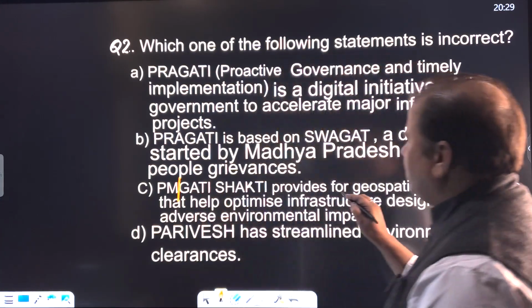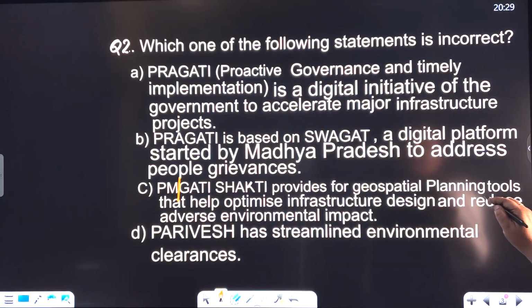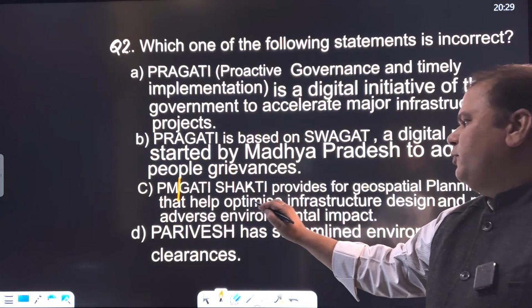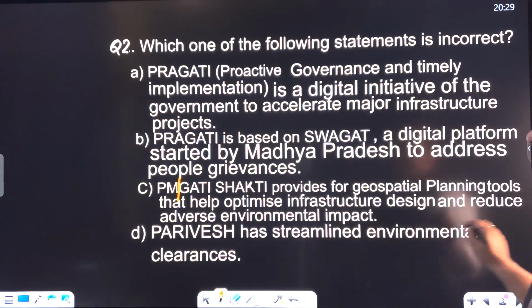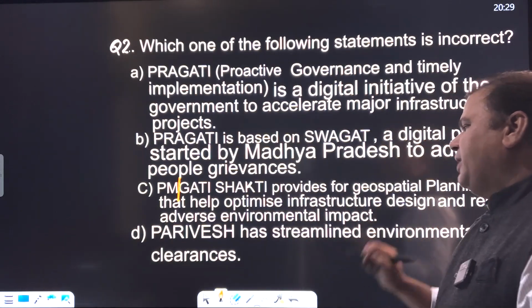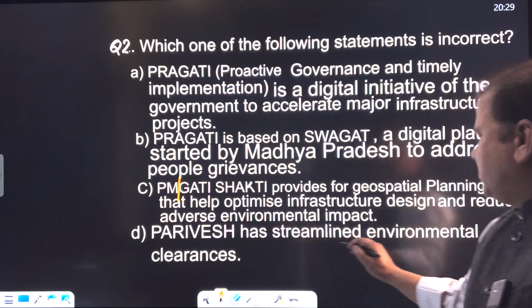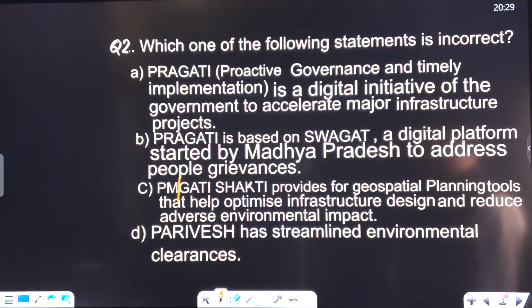PM Gati Shakti provides geospatial planning tools that help optimize infrastructure design and reduce adverse environmental impact. And Parivesh has streamlined environmental clearance. So, which one of the following statements is incorrect?